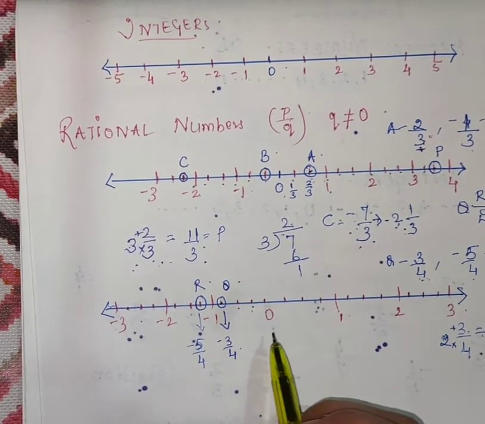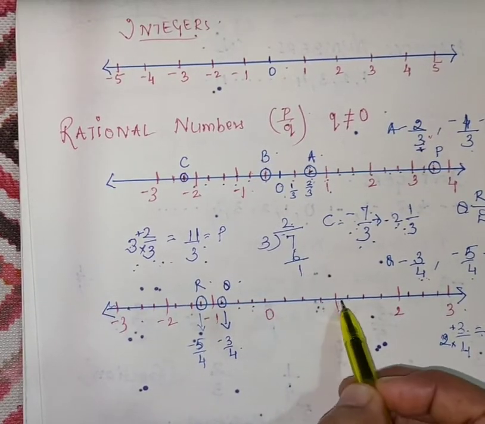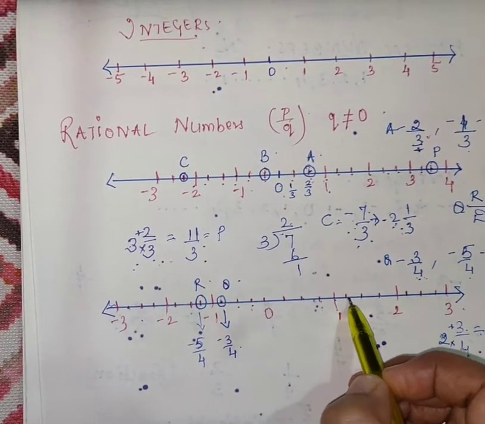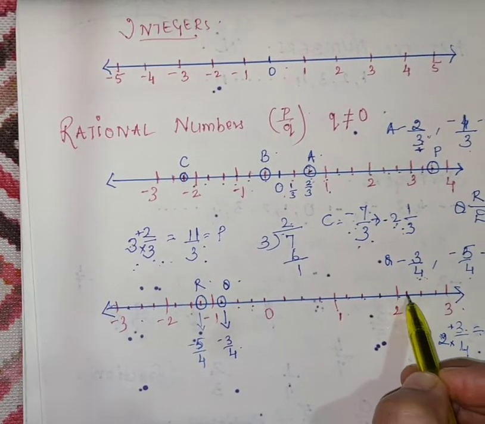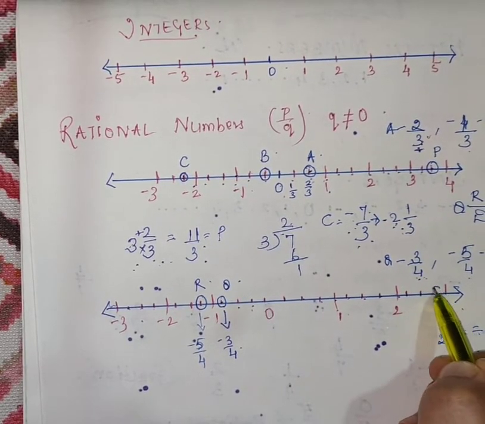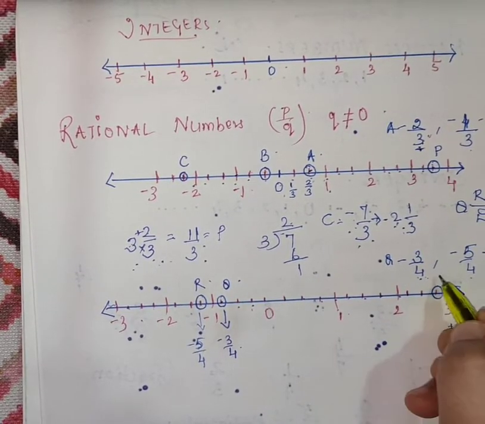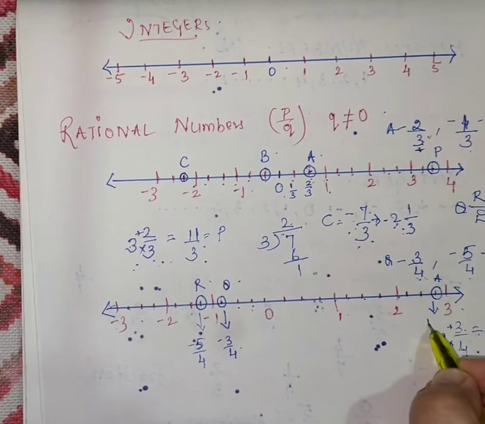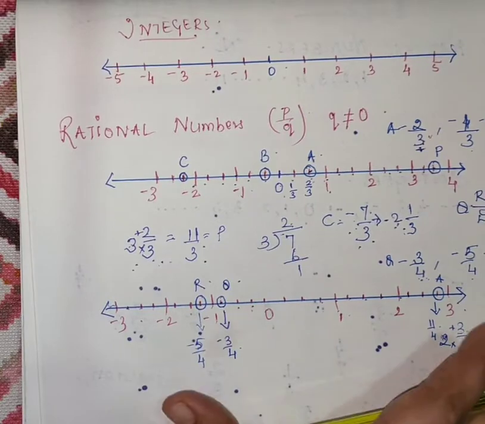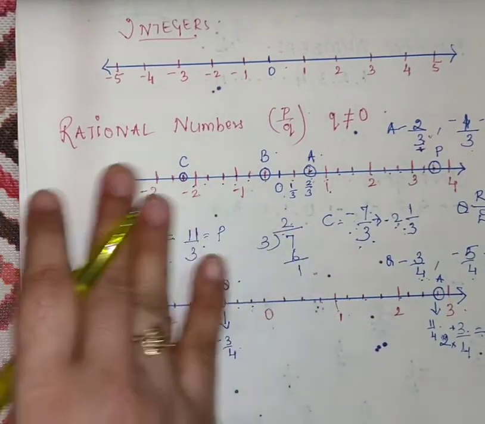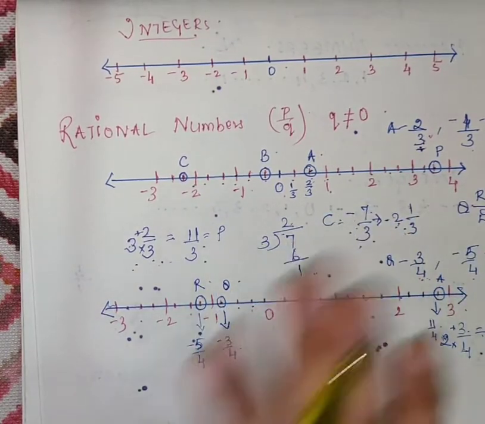Okay, so 11 upon 4 is 1 upon 4, 2 upon 4, 3 upon 4, 4 upon 4, 5 upon 4, 6 upon 4, 7 upon 4, 8 upon 4, 9 upon 4, 10 upon 4, 11 upon 4. This is point A. Here it is 11 upon 4. So this way you will plot the rational numbers on the number line. It is very easy, nothing to worry.